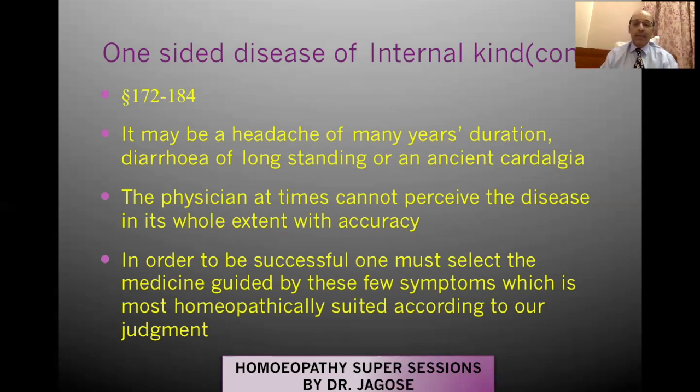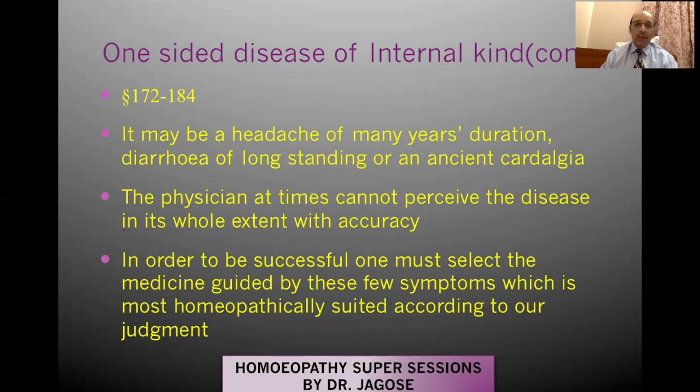The physician at times cannot perceive the disease in its whole extent with accuracy. So naturally, as you all know the definition, it only exhibits one or two principal symptoms and it obscures almost all the others. Therefore, the physician at times will not be able to perceive it clearly in its whole extent with accuracy. In order to be successful, one must select the medicine guided by these few symptoms, which is most homeopathically suited according to our judgment.